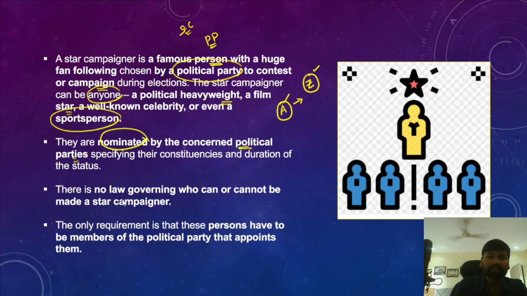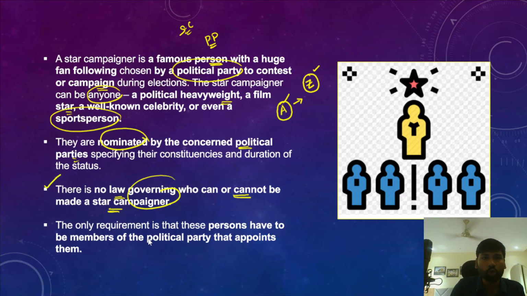And after that, in India, there is no law governing who can or who cannot be made a star campaigner. So there is no such law. Even the Representation of People Act is also not talking about this.